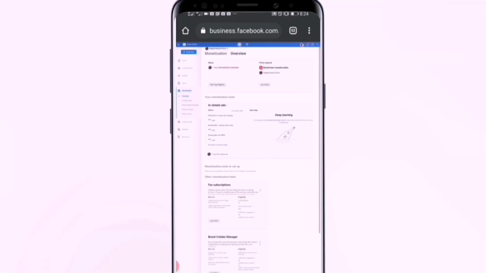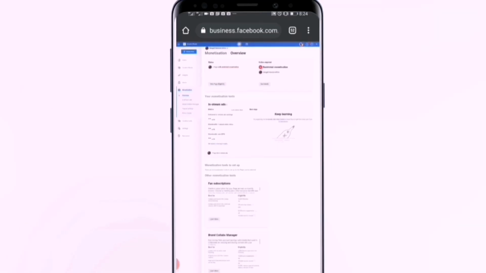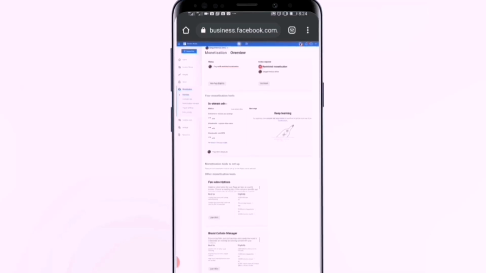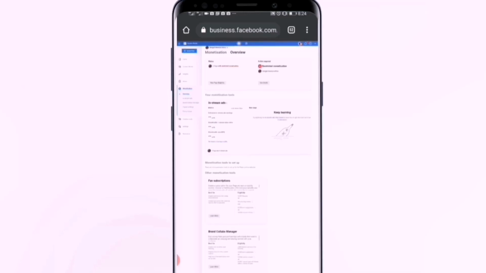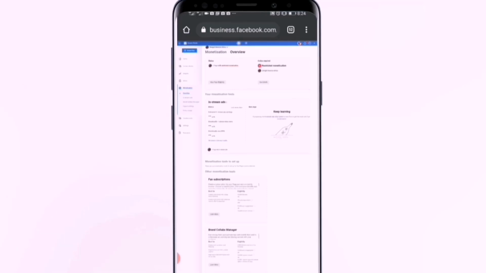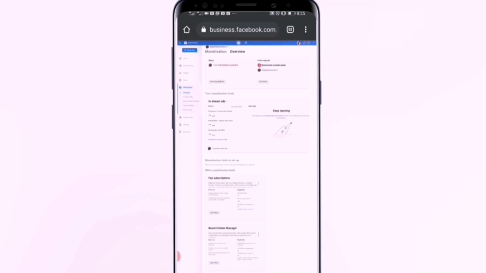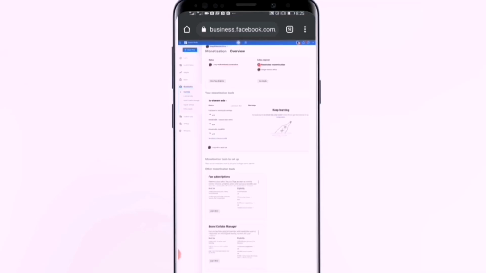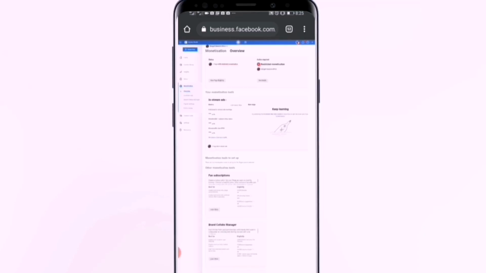If you want to fix that restricted monetization, from now you can just delete all videos, all unoriginal videos from your Facebook page. It can be images, music, whatever you copied from other sites, and wait 3 weeks or 4 weeks, then Facebook is going to review your page, and if your page looks good, they will give you monetization back.